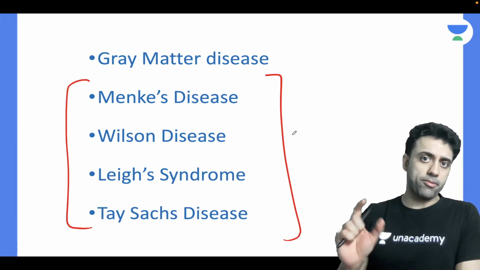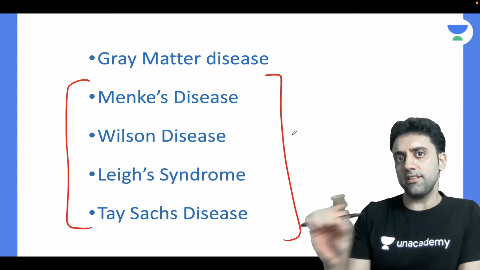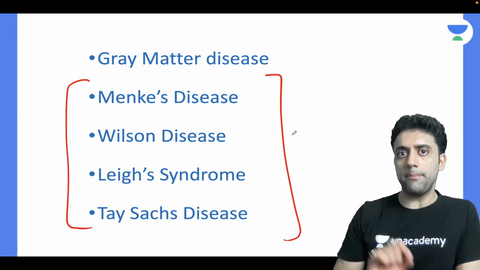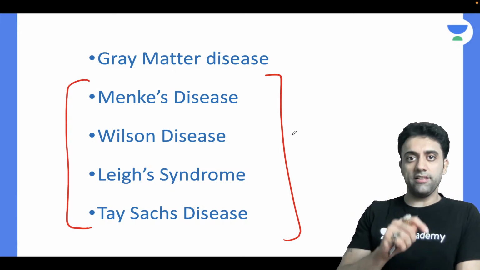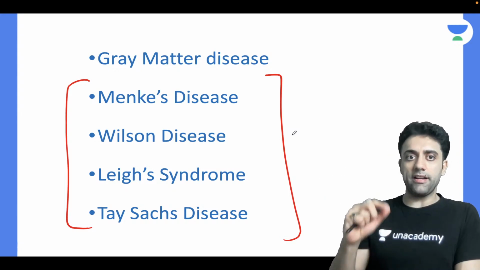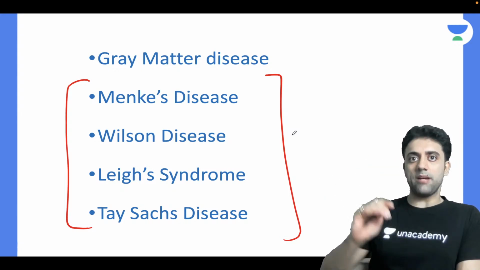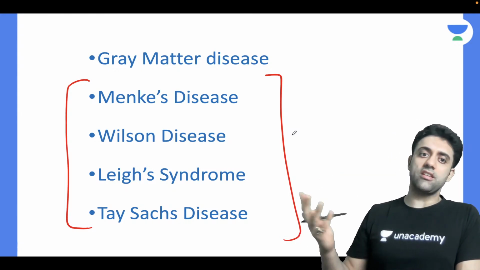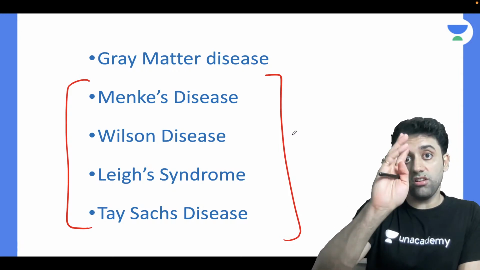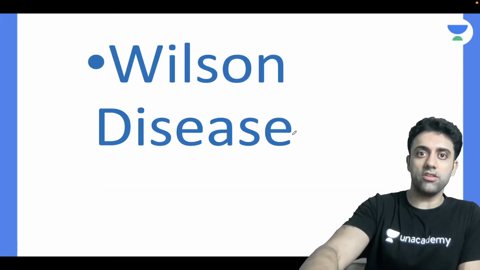See, if Wilson comes in the paper, if you're an MBBS student and Wilson disease is your MBBS question, if you start writing like this, white matter disease and gray matter. In white matter, these are the examples. In gray matter, you have Menkes, Wilson, Leigh's, and Tay-Sachs. Full number you'll get in exam. That's how the presentation works.